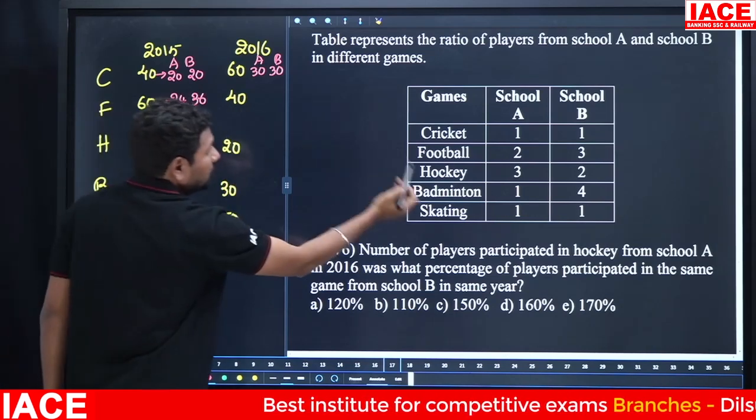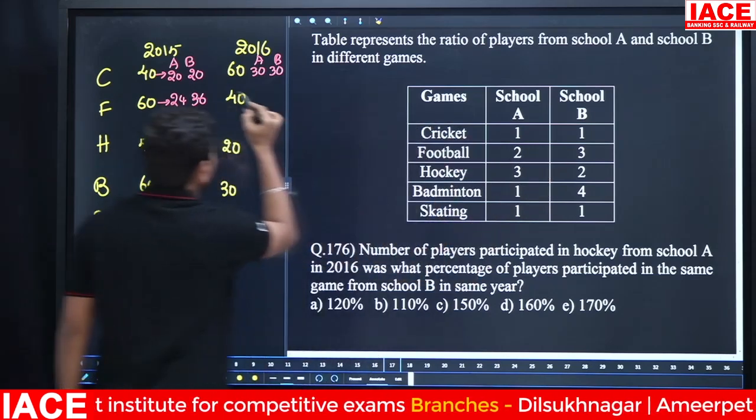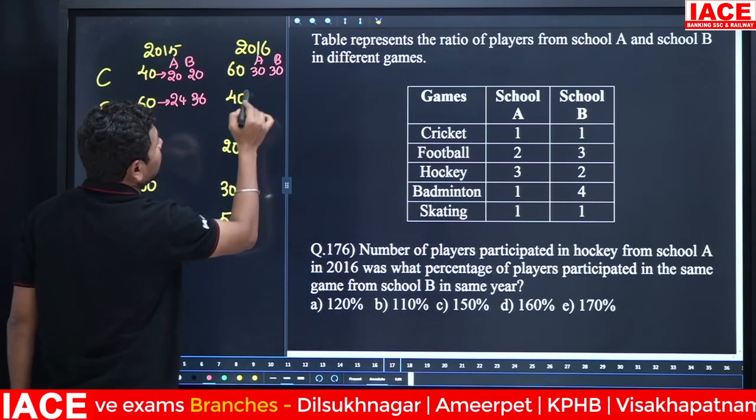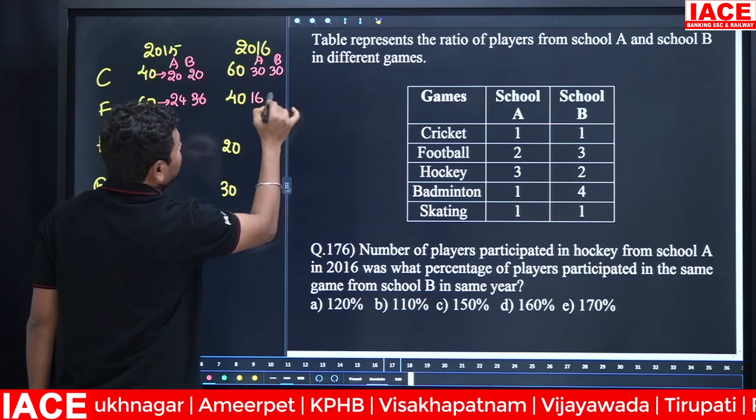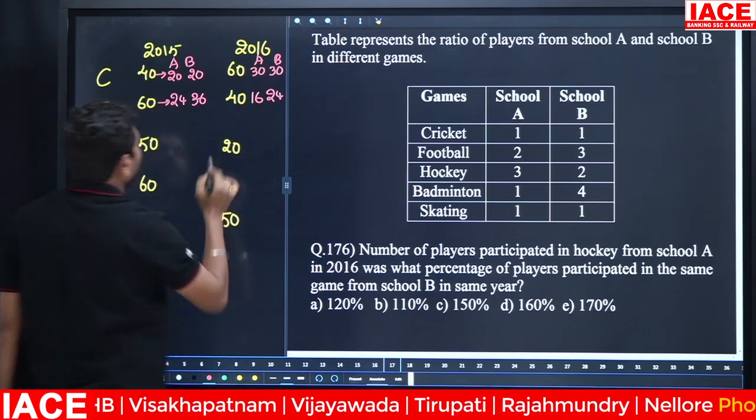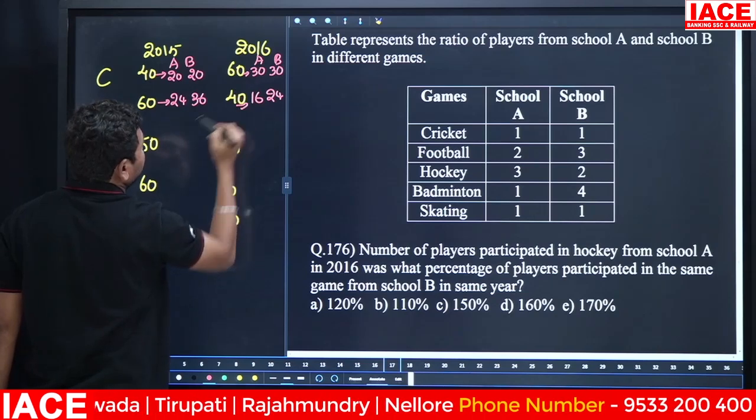And as it is the same, 2 plus 3 is equal to 5 parts. 5 parts is equal to 40, means 1 part is equal to 8. 8 2s are 16. 8 3s are 24. This is total value. This is also total value.